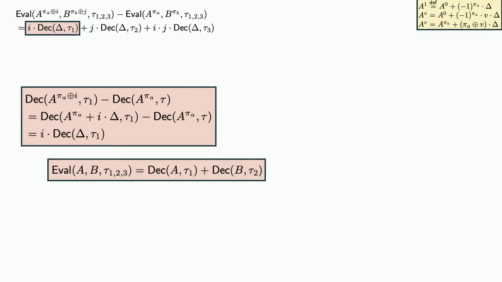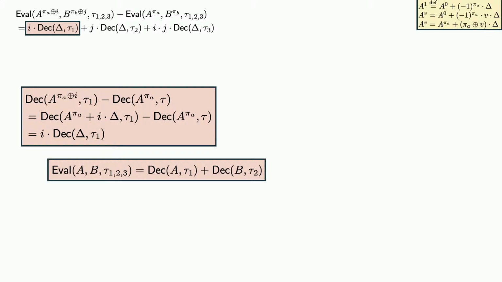So the first part: what to include in eval such that their difference gives us this term. It turns out that property is really just a key homomorphism for the lattice-based schemes. So this can be written as this one. Why? Because if i is 0, then it's just A π_A. If i is 1, then it's the other one. So it actually is this. Here we are saying that the difference of the decryptions should be the difference of the keys decrypting the ciphertext. So this is a key homomorphism.